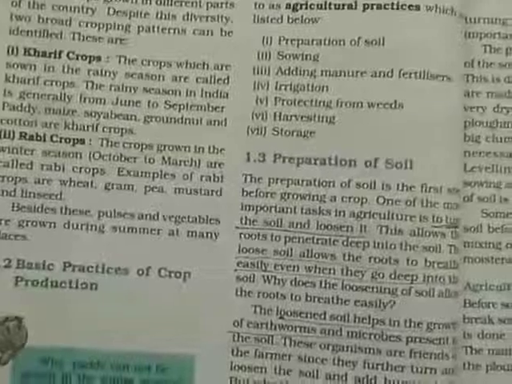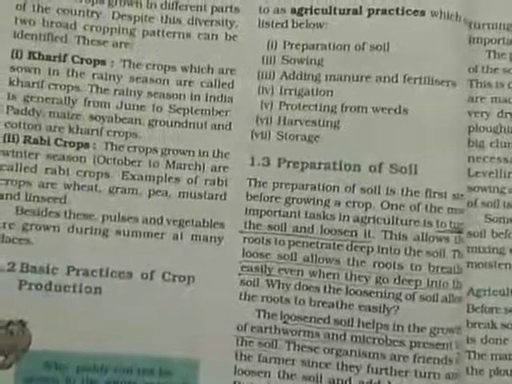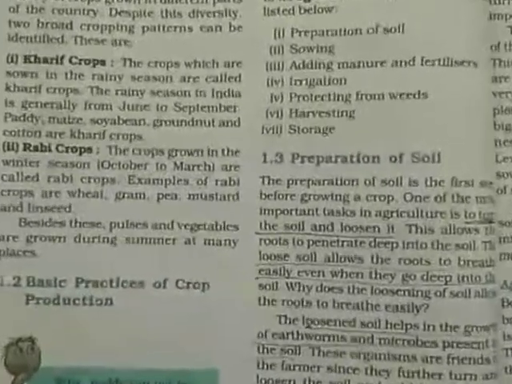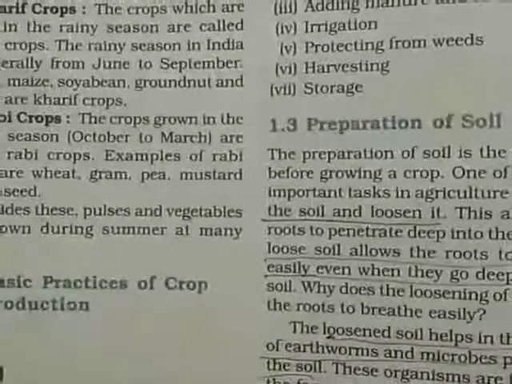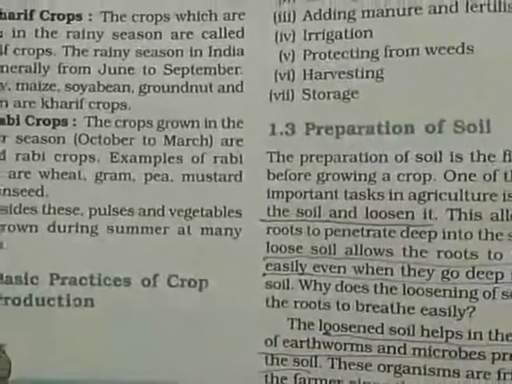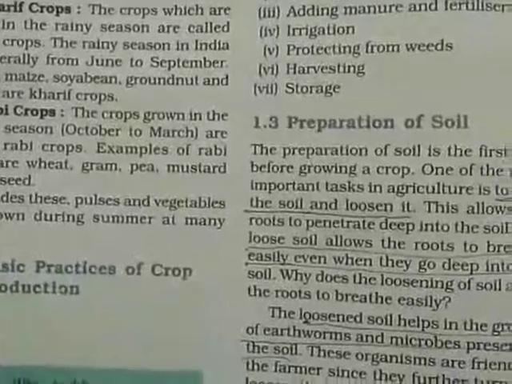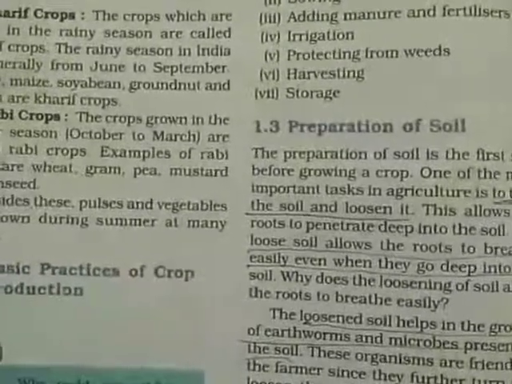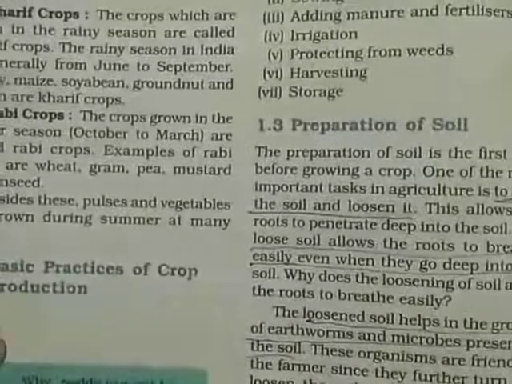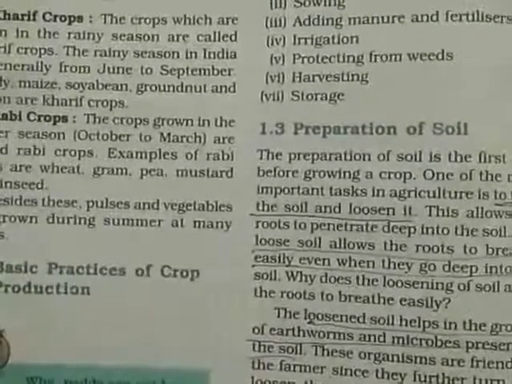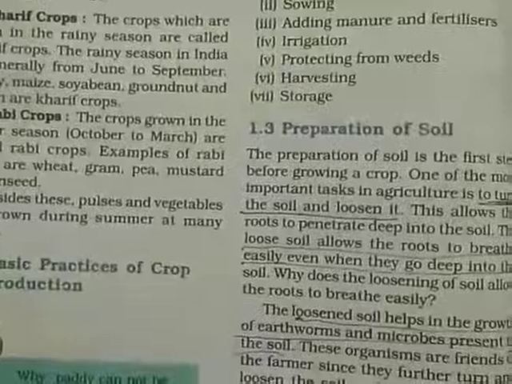Rabi crops. The crops which are grown in the winter season, from October to March, are called Rabi crops. Examples are wheat, gram, pea, and mustard. Besides these, pulses and vegetables are also grown during summer at many places.